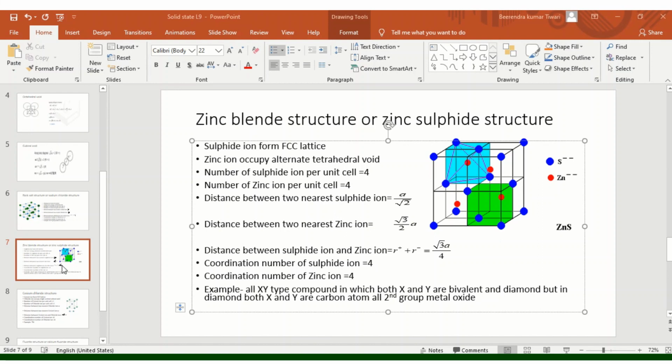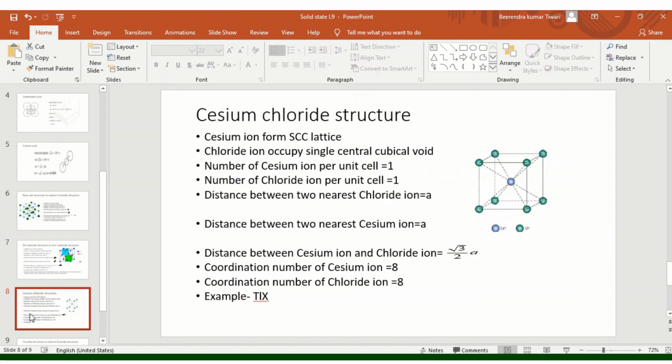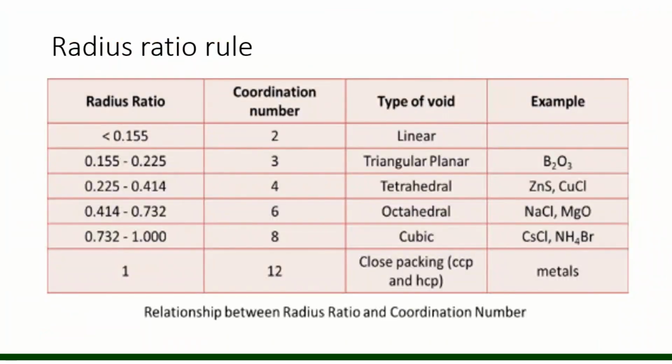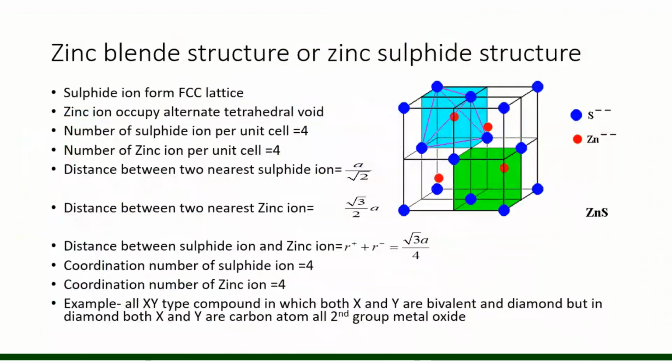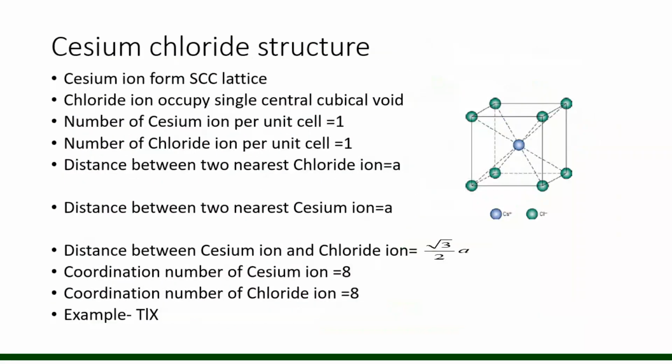Now next, cesium chloride structure. Cesium ion forms FCC lattice and chloride ion occupies single central cubical void.